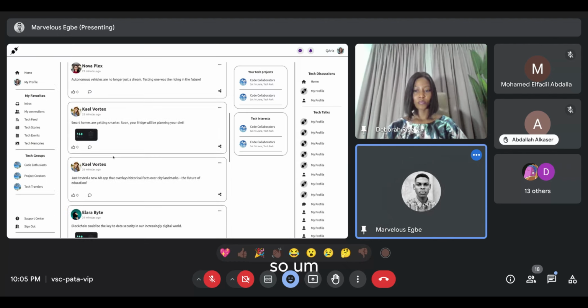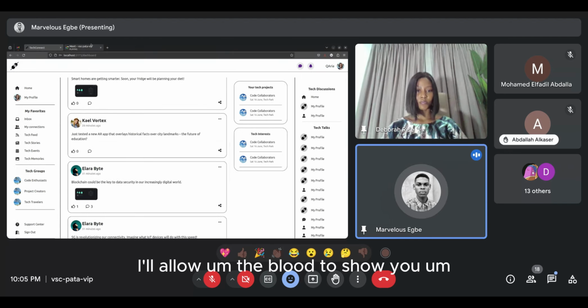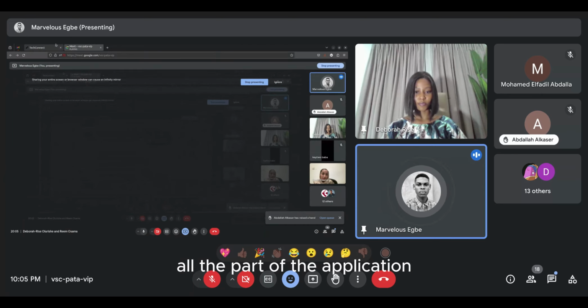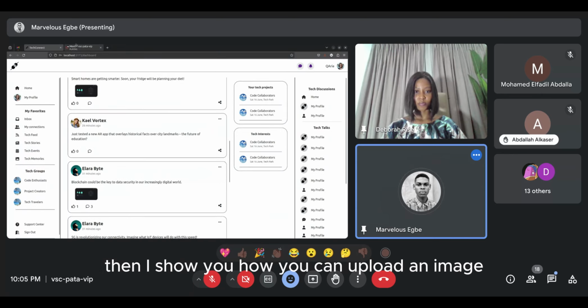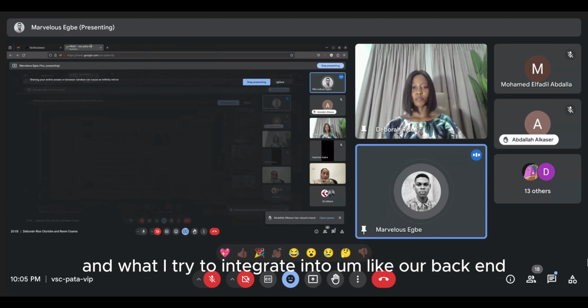So I would allow Deborah to show you some other part of the application, and how you can upload an image and what I tried to integrate into our backend.